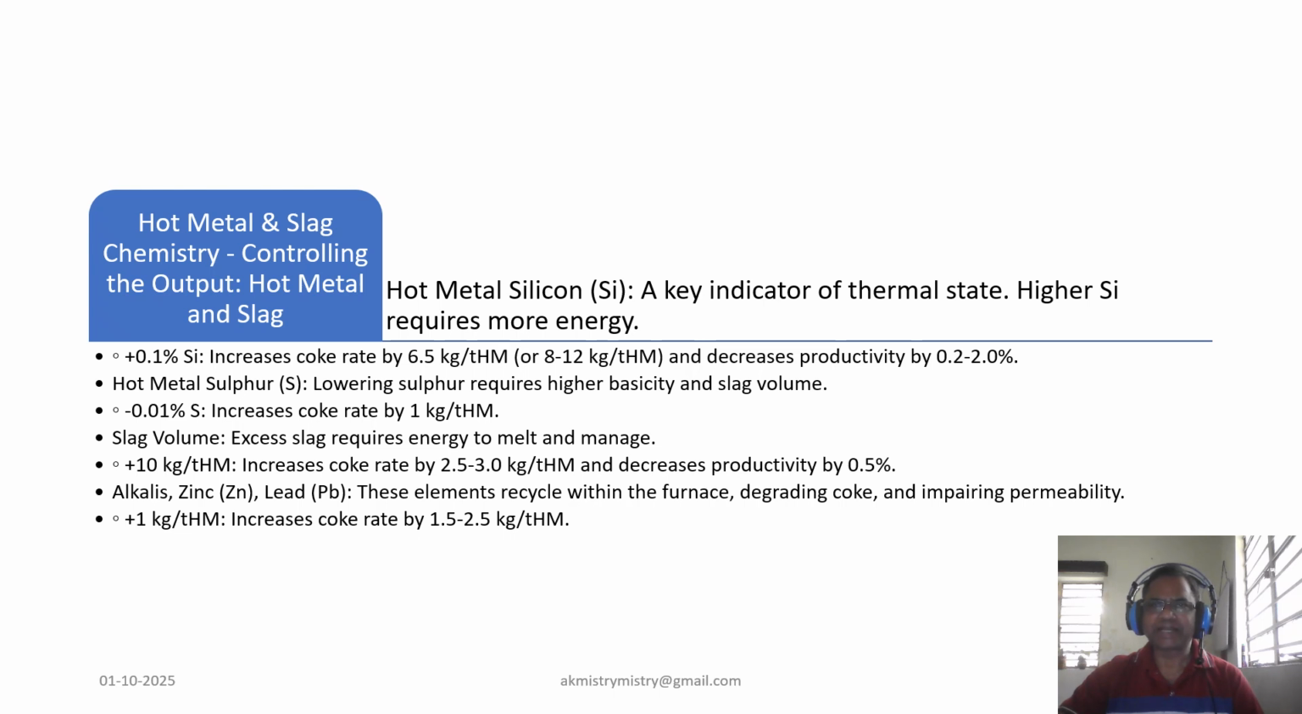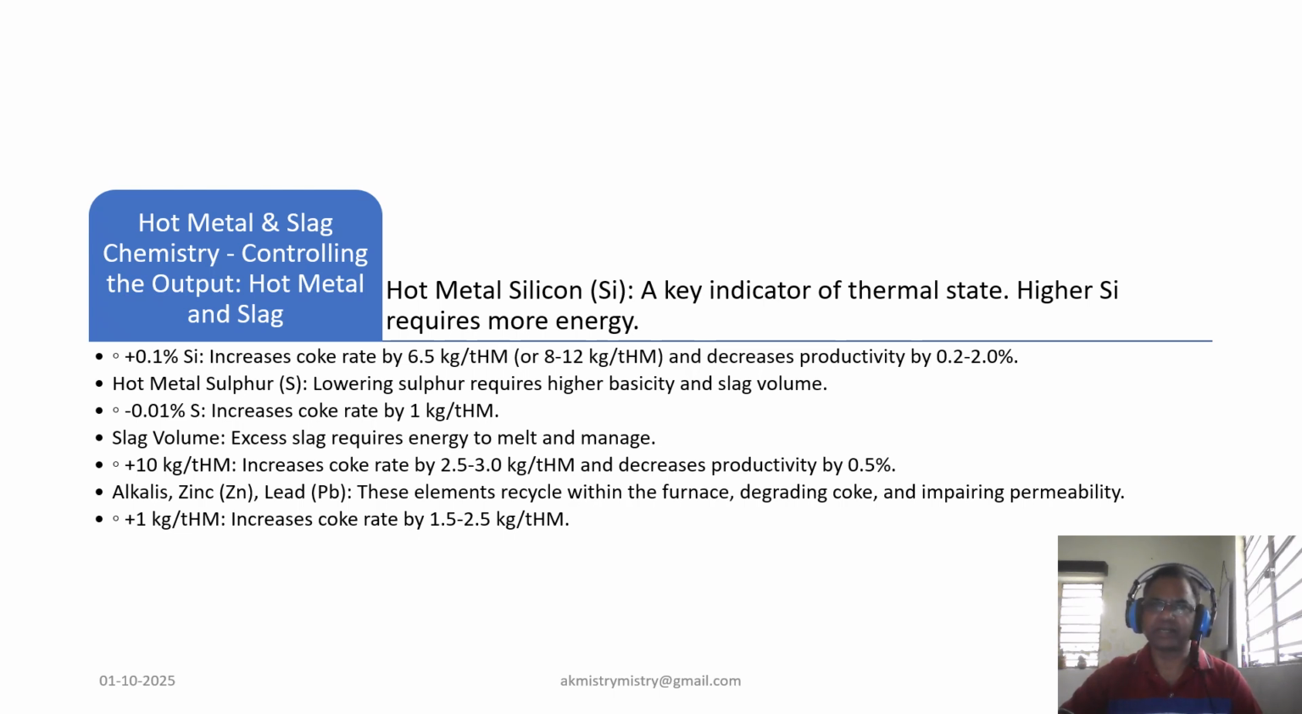Now managing slag and tramp elements is also vital for efficiency. As far as slag volume is concerned, excess slag consumes thermal energy. An increase of 10 kg slag per ton of hot metal means the coke rate has to increase by 2.5 to 3 kg and can decrease productivity by 0.5%.